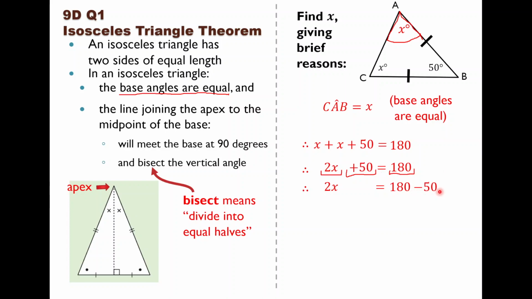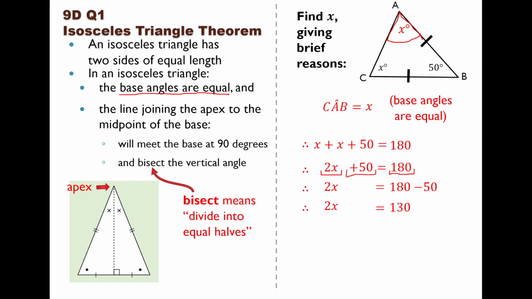And now I've got negative 50. Do you notice that I only have number terms on this side now? I've got 180 and negative 50. So this side here, I can actually figure out. I can put that in my calculator or figure it out in my head and replace it with an actual simple number. That's why I like to put my letter terms to the left and my number terms to the right. What is 180 take 50? It's 130. So why don't I write this equation again, but instead of 180 take 50, I will write something that is exactly the same as 180 take 50, which is 130.